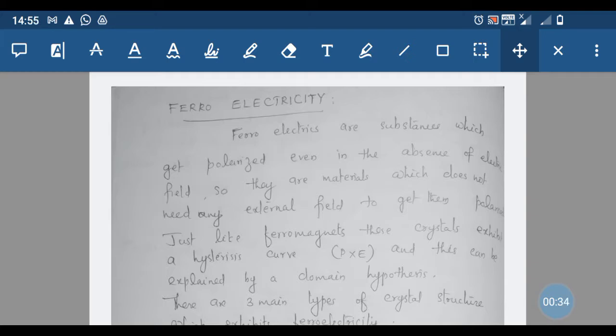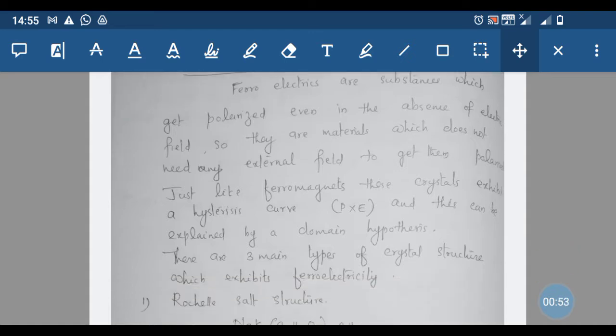This polarization is because the centers of positive charges and negative charges in this type of crystal do not coincide. Because of the shift in the charge centers, they are polarized even in the absence of the external field. Just like ferromagnets, these crystals exhibit a hysteresis curve, and this can be explained by a